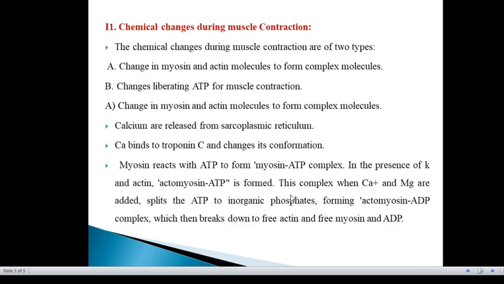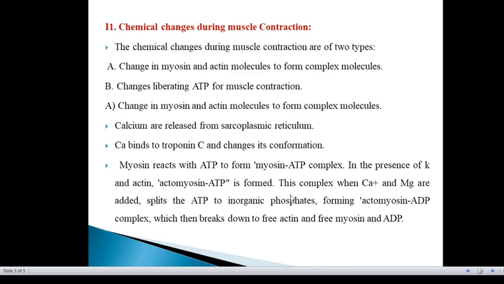Then, the chemical changes during muscle contraction. The chemical changes are of two types: changes in myosin and actin molecules to form a complex molecule, and changes liberating ATP for muscle contraction. First, the change in myosin and actin molecules to form a complex molecule. Here, calcium is released from the sarcoplasmic reticulum. Calcium ions bind to troponin and cause changes in conformation.